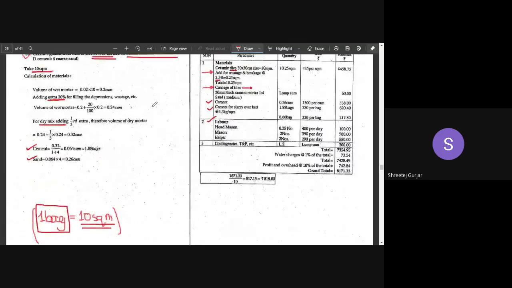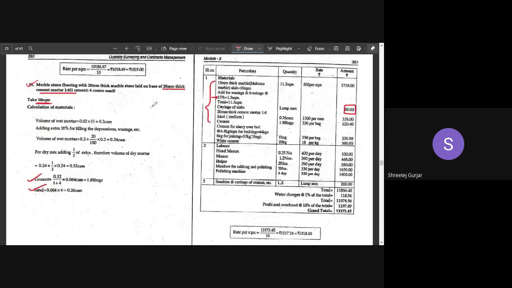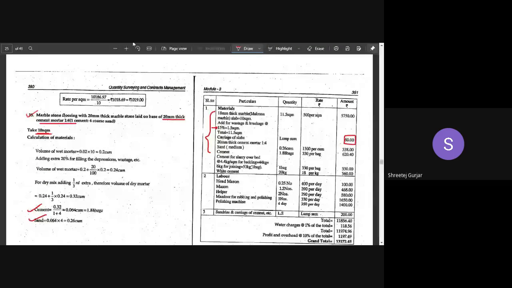If you have any doubt or anything you have not understood in the flooring calculation, you can let me know. So we are done with flooring. I hope you are following, and I hope you are there. You can raise your hand and let me know whether you are following and you are present in the class.